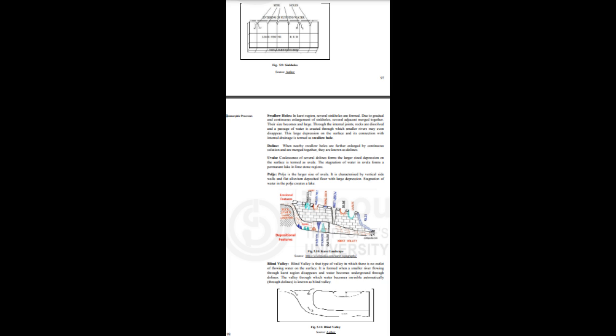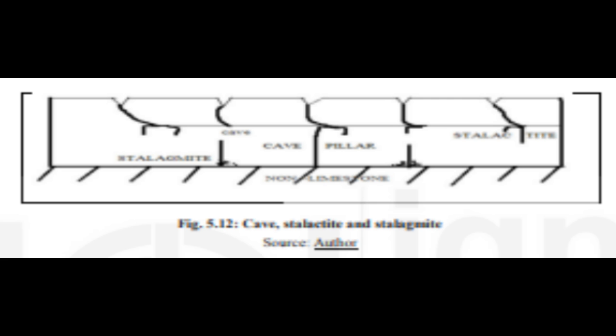Sinkhole. Sinkholes are found on the surface of limestone or dolomite regions. When water enters the interior through joints of limestone or dolomite, funnel-shaped topography is developed at the head of the joints. That funnel-shaped topography is known as a sinkhole. Its depth varies from 3 to 10 meters. Fig. 5.9. Sinkholes. Look at the screen.